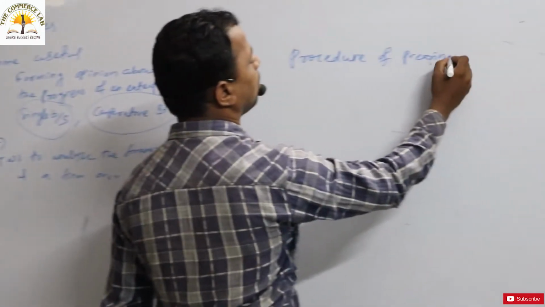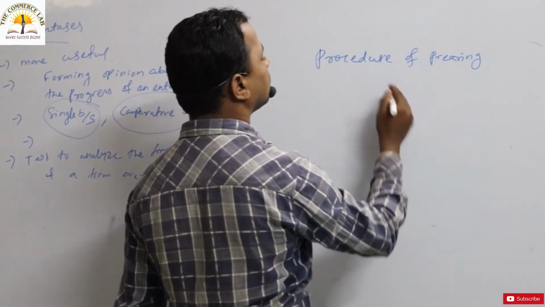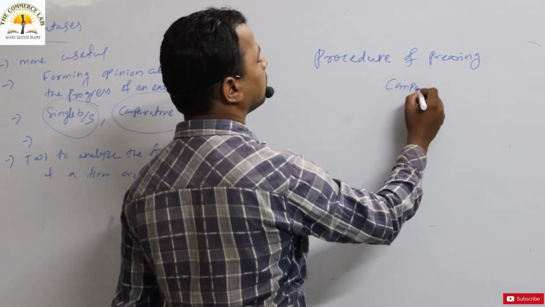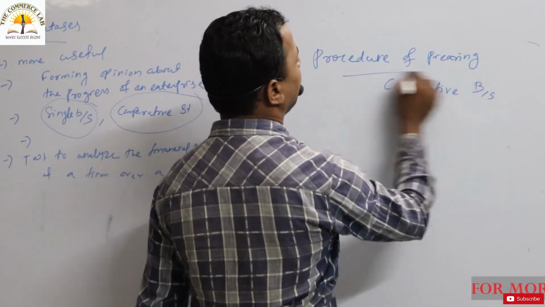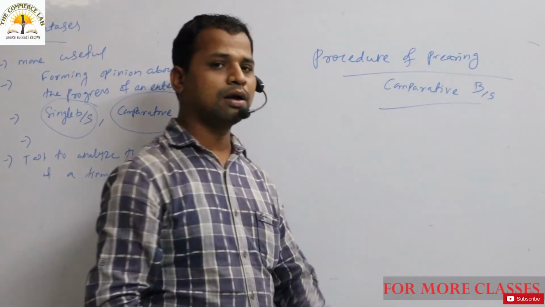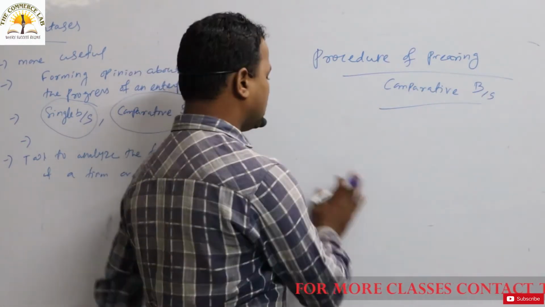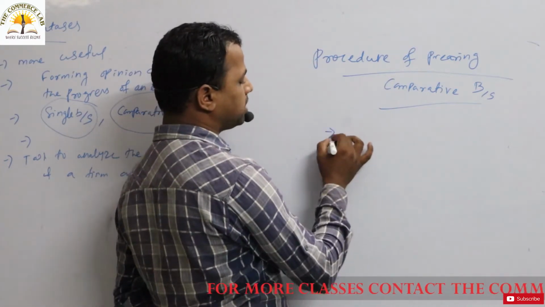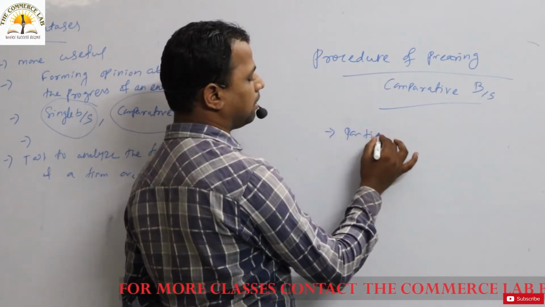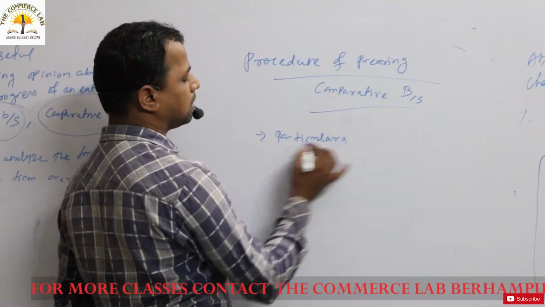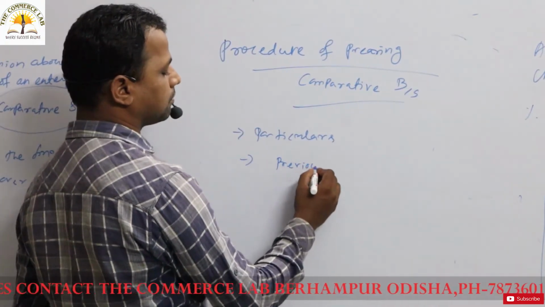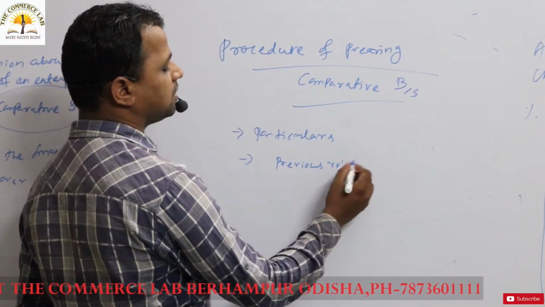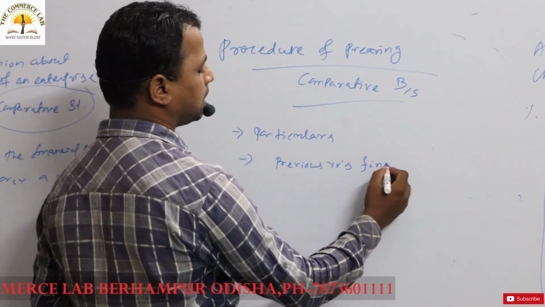What is the procedure of preparing a comparative balance sheet? We have to see what the things required are. First, the particulars column will be there. The next column will be the previous year's, where the previous year's financial position will be there.